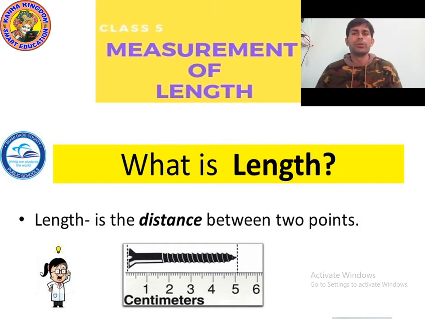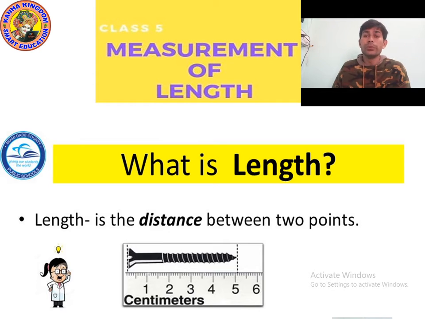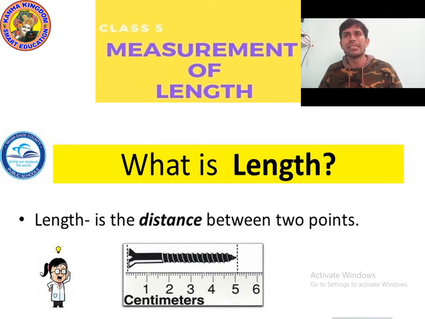A unit is a fixed quantity that is used to find the length or size of any object, like the kilogram. But to find the length, we use a fixed unit, the meter. The meter is the basic unit.